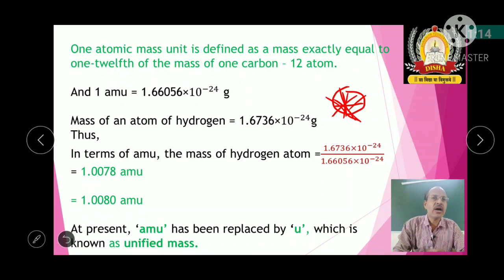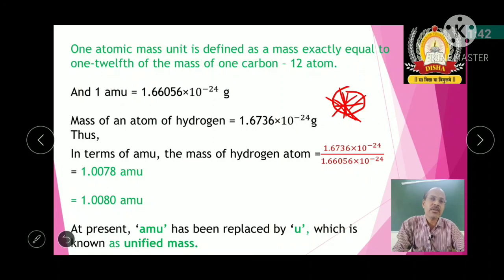Now I'll go with the definition. What does this say? One atomic mass unit is equal to 1/12 of the mass of one carbon 12 atom, and one atomic mass unit of hydrogen is 1.0080.